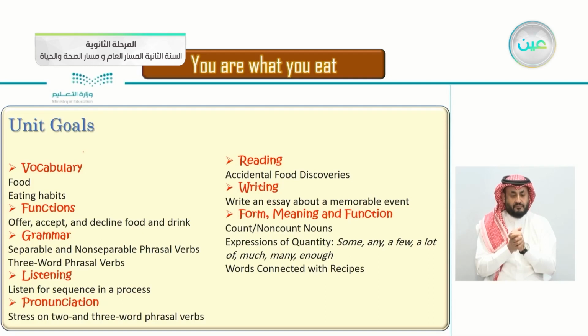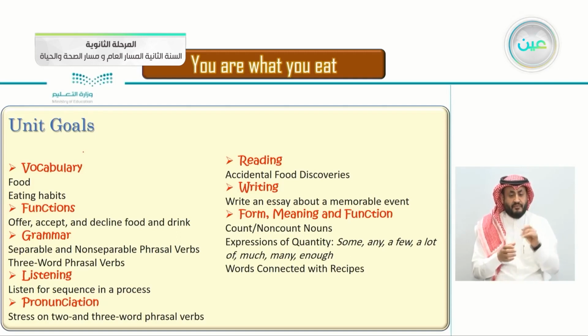So the vocabulary: food and eating habits. The functions: offer, accept and decline food and drink, how to offer food, accept food and decline food. The grammar: separable and non-separable phrasal verbs, three-word phrasal verbs. Listening: listen for sequence in a process. Pronunciation: stress on two and three-word phrasal verbs. Reading: accidental food discoveries.